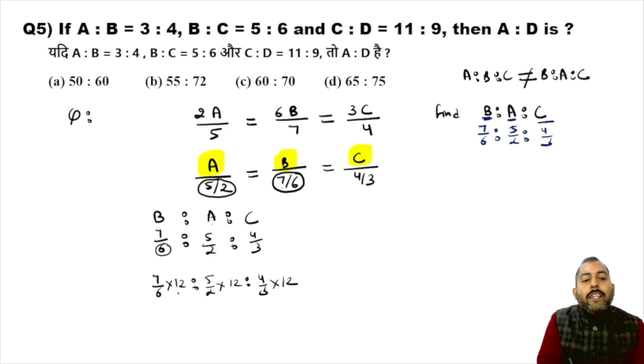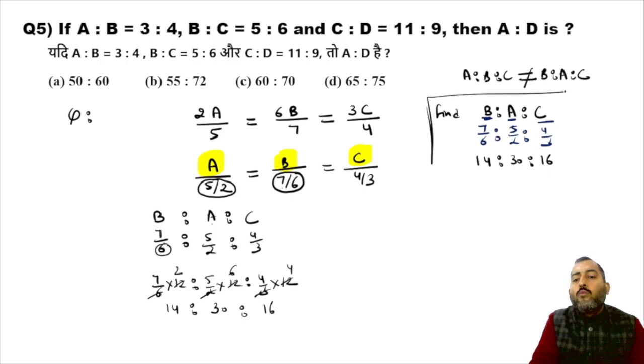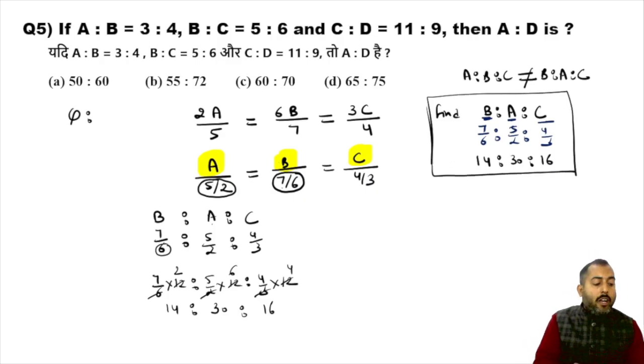So 7 by 6 becomes 6 2s are 12, 7 2s are 14. 2 6s are 12, 6 5s are 30. 3 4s are 12, 4 4s are 16. So the ratio between B, A and C in this case is what? It is 14 is to 30 is to 16. Understood everyone? I hope this is clear.